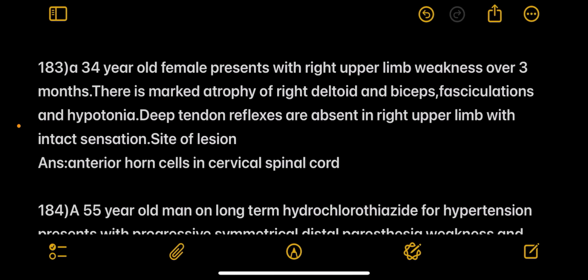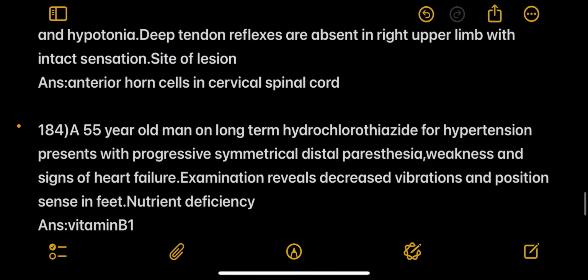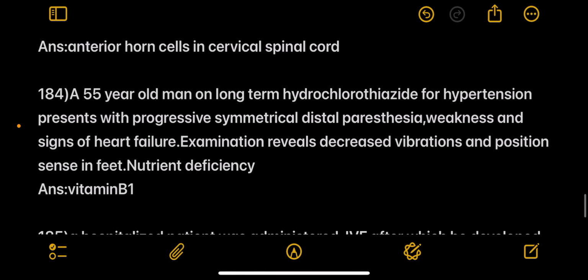Next question, a 34-year-old female presents with right upper limb weakness over 3 months. There is marked atrophy of right deltoid and biceps, fasciculations and hypertonia present. Deep tendon reflexes are absent in the right upper limb with intact sensation. Site of lesion is anterior horn cells in the cervical spinal cord.